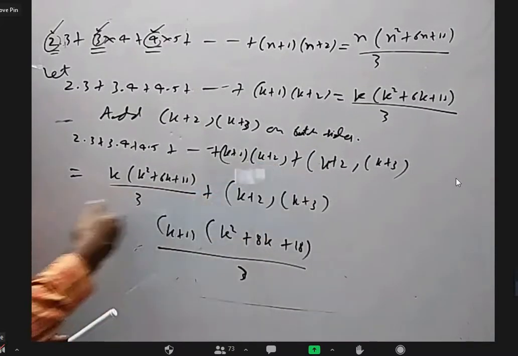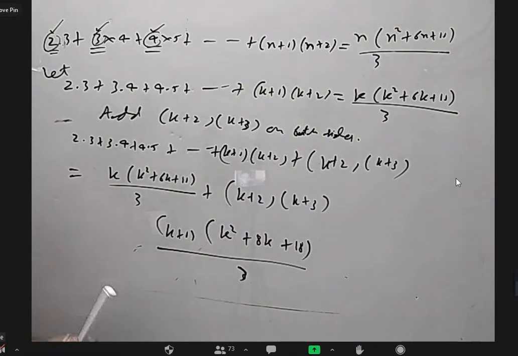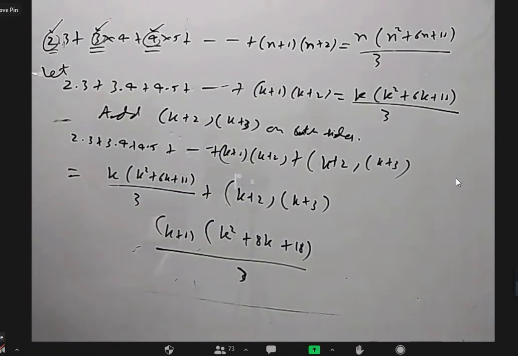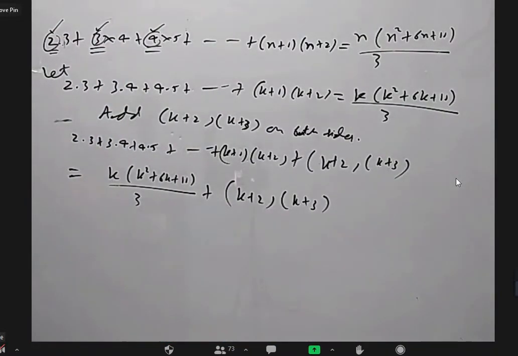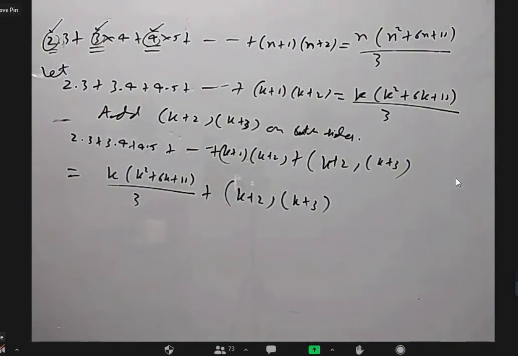But from here to here, it is not so easy, because till now we got some k plus 1 common, k square, something came common. It was very easy. Is there anything that I can take common directly here? No, sir. Okay, so here you'll have a little problem because you'll have a cubic expression. Let us see what is that.